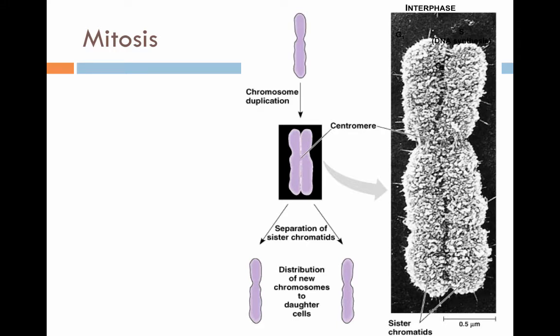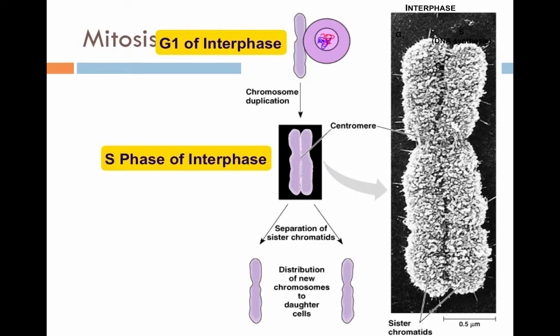Let's look at this DNA to review. The cell starts with one chromosome at the beginning of the cell cycle. Notice right here, this is a chromosome. This again is just really coiled DNA. We are at the beginning of the cell cycle, so we are at G1 of interphase when the cell is growing. Now during S phase, the DNA is going to duplicate.